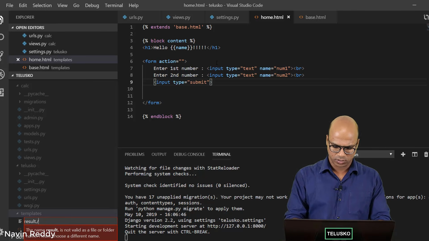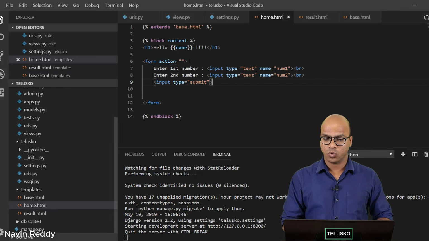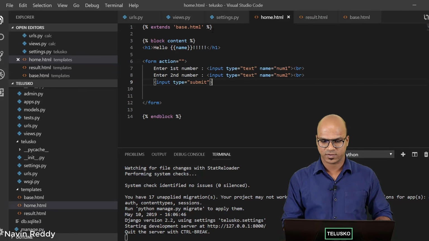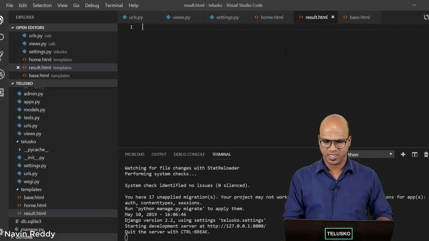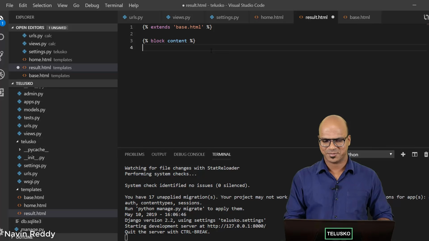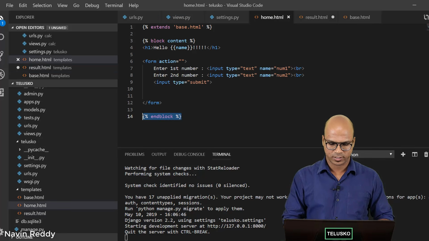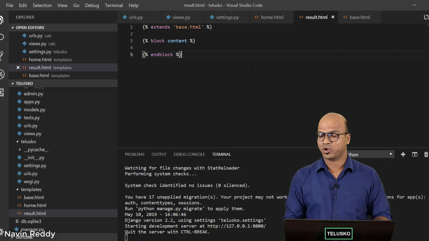So I will say result.html, a simple page, and in this HTML I also want to have this extended format. So I will just copy this, copy and paste. In fact, we should be saying that as code reuse, right? Code reuse makes much more sense. And here we just want to have the end block.